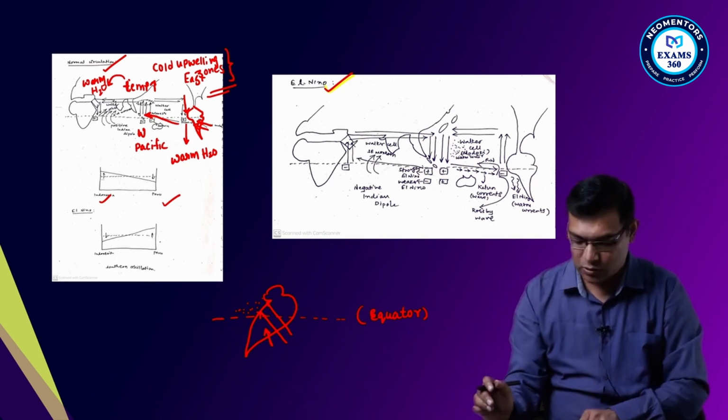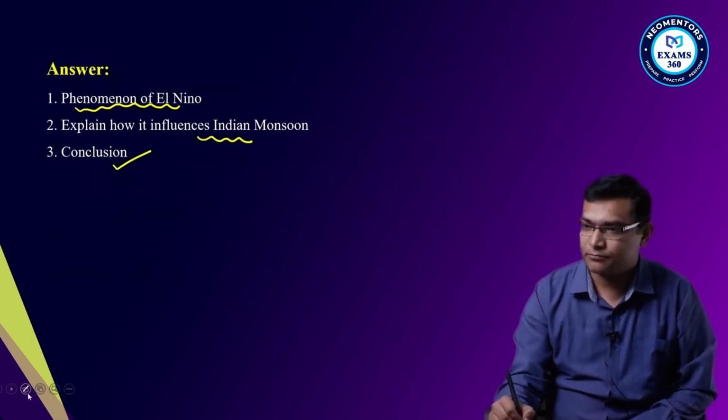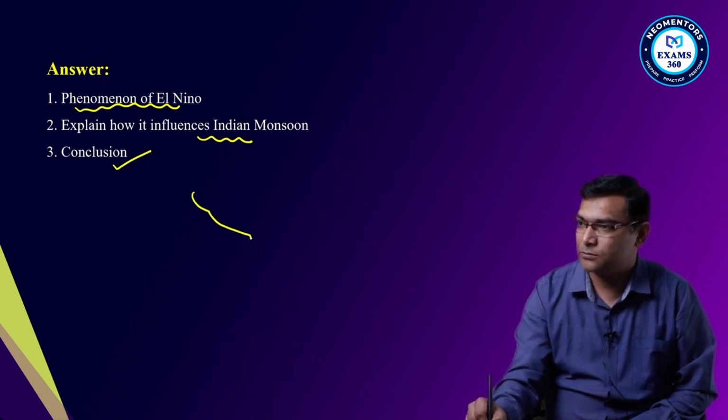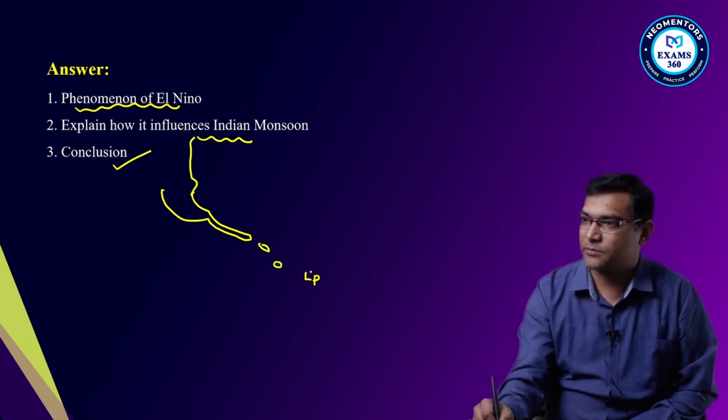As it is a low pressure system, if you look here, as it is Indonesia, there is a low pressure system here, and this is your Indian coast.